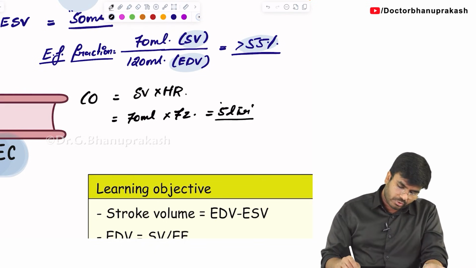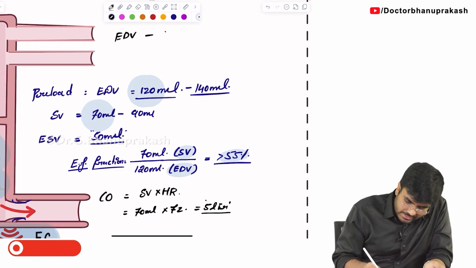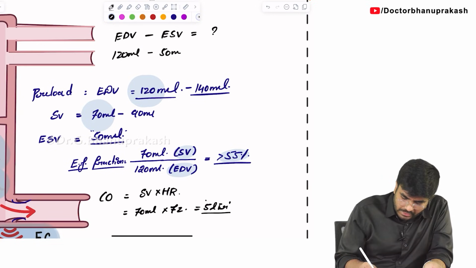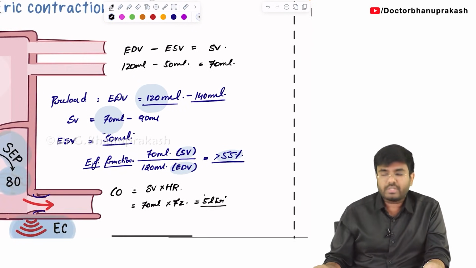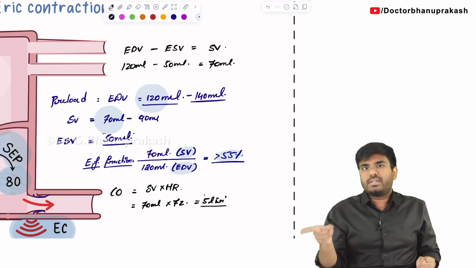If you are a really good student, try to answer this. End diastolic volume minus end systolic volume will tell you about what? End diastolic volume is 120 ml, end systolic volume is 50 ml. 120 minus 50 is 70 ml. So what is this? This is nothing but your stroke volume. With one heartbeat, how much blood is ejected into the aorta? That is the stroke volume.